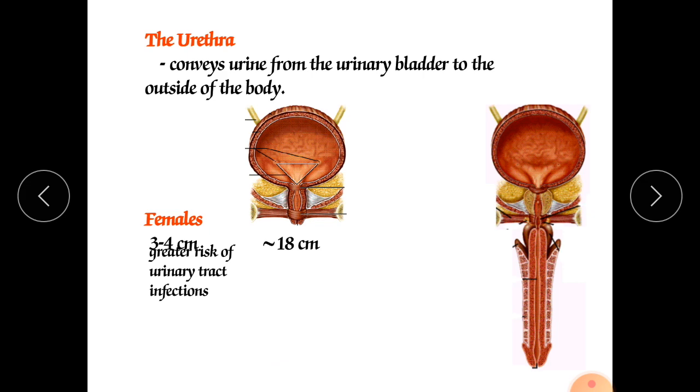The urethra conveys the urine from the urinary bladder to the outside of the body. In females its length is 3 to 4 centimeters, but in males it is about 18 centimeters. From here to here it is 18 centimeters. In females it is 3 to 4 centimeters. Females are at the greatest risk of urinary tract infection because of this shorter length, and that's why they get urinary tract infections.